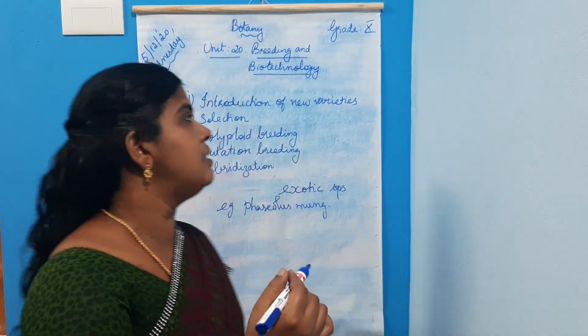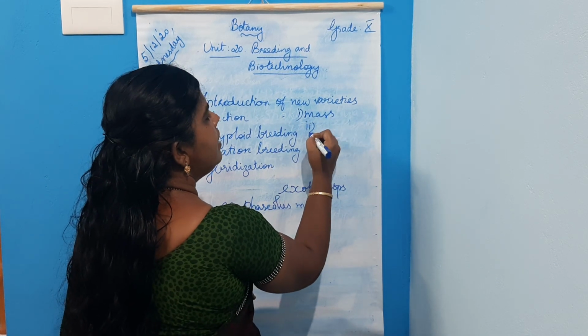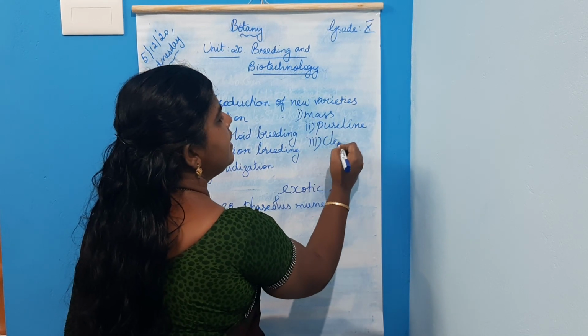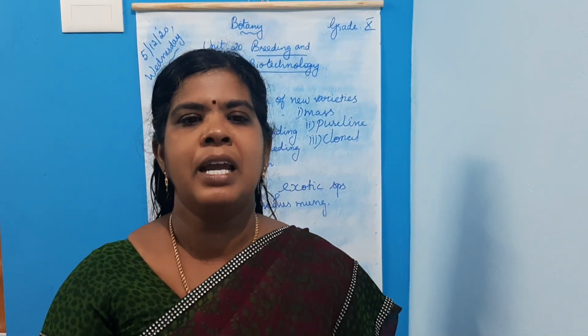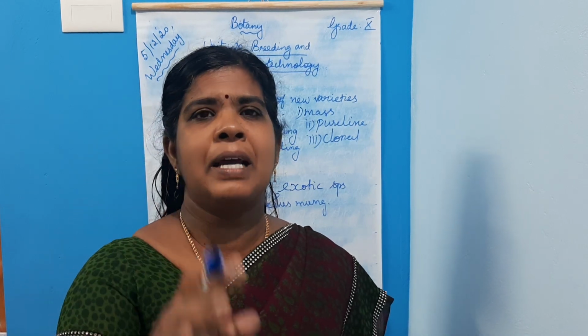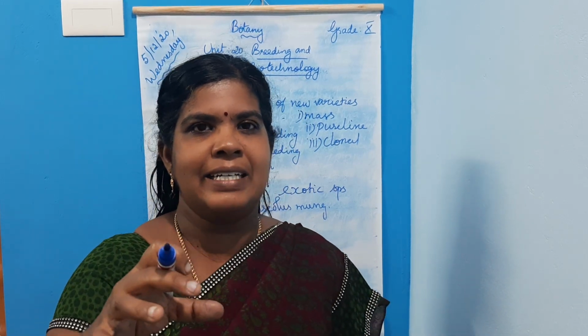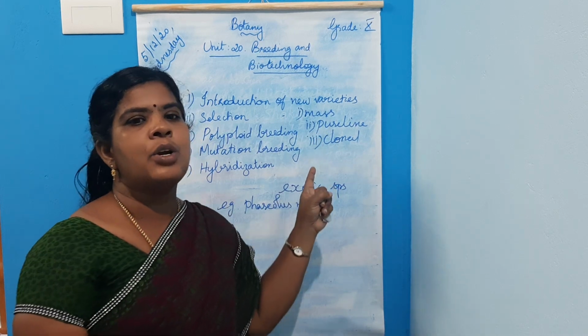Selection is of three types: mass selection, pure line selection and clonal selection. So selection is one of the oldest methods of plant breeding in which individual plants or groups of plants are selected from a mixed population, based on their external characters. There are three methods of selection. What are they? Mass selection, pure line selection and clonal selection.